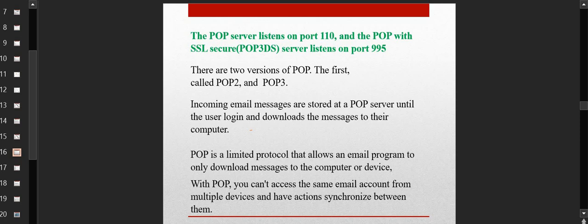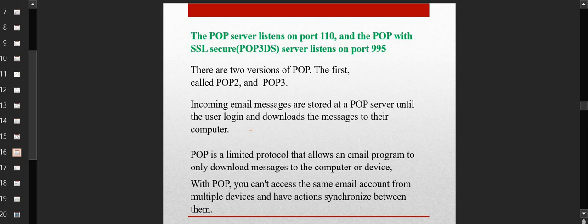device. Here POP is a limited protocol that allows an email program to only download the messages to the computer or devices. With POP, you can't access the same email account on multiple devices and have synchronization between them.